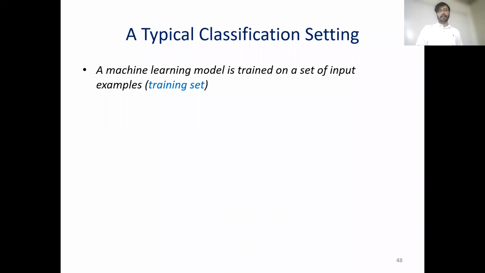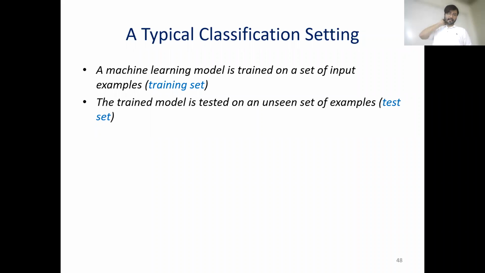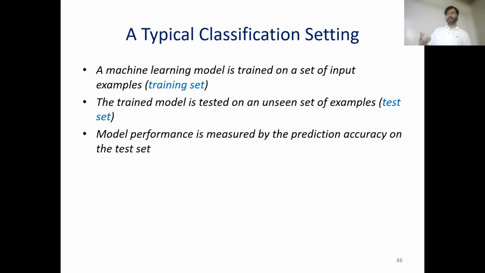That's the training set. And the trained model is tested on an unseen set of examples. That's the test set. And then the model performance is measured by the prediction accuracy. There are other possible performance metrics also, but prediction accuracy is often used as a measure of model performance.